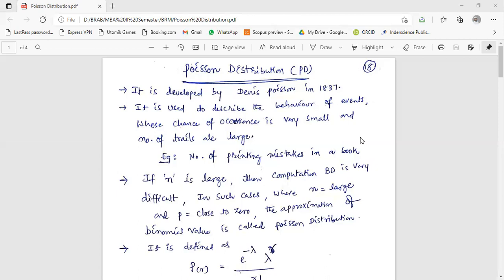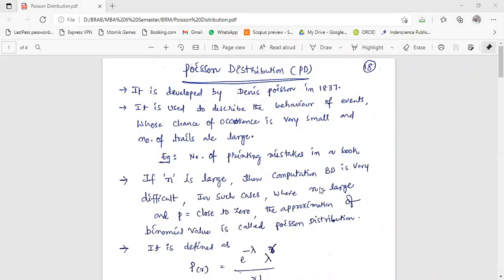Suppose you have seen the coin is performed for 6 times, 5 times, 10 times. That's it, maximum. Because if he is asking more than that, suppose you are performing the coin toss for 100 times, then calculating 100 C 6 will become a very difficult process. So that's why when DRV values are limited, we will use binomial distribution. When DRV values are more, then we'll go for Poisson distribution.